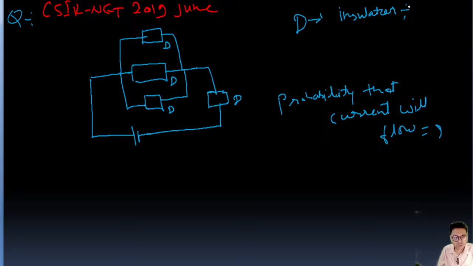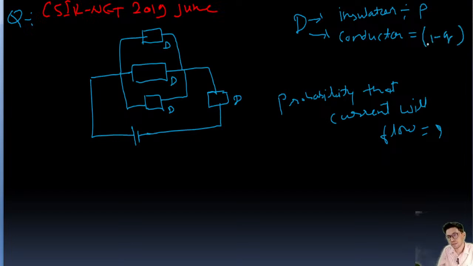So the probability of a diode being an insulator is P, and the probability of a diode being a conductor is, my apologies, 1 minus P. Okay, so this is what is given. 1 minus P.